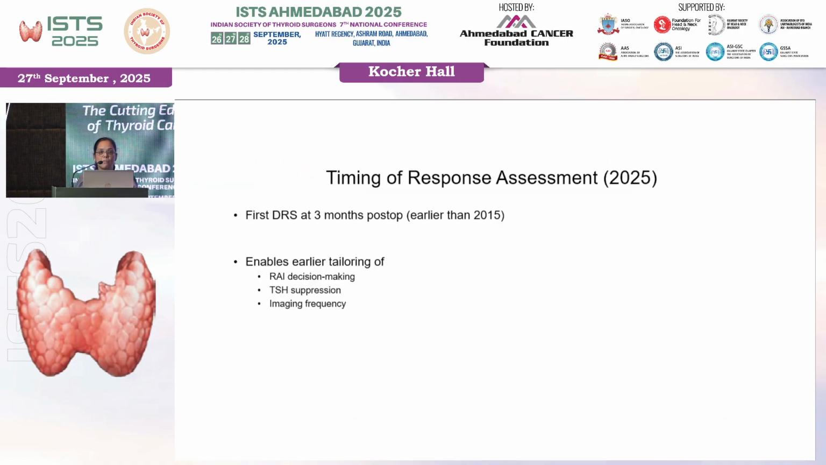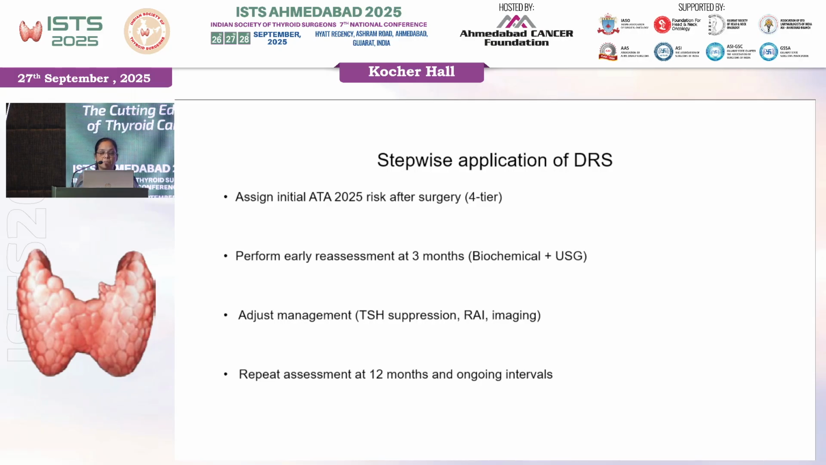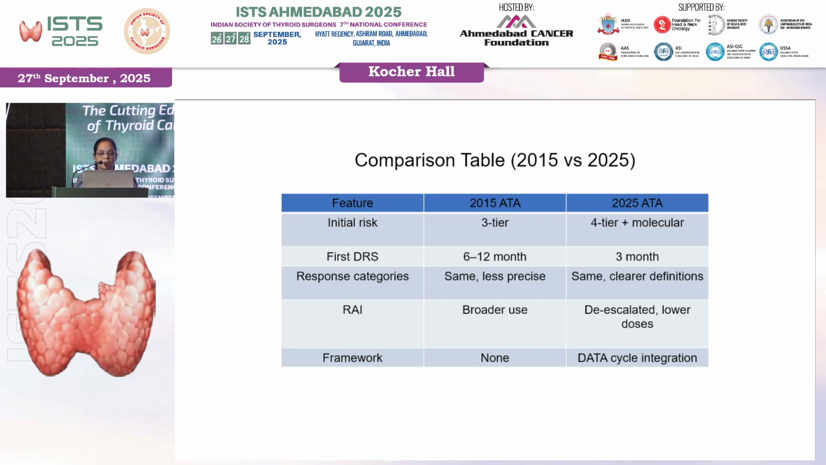So now for 2025, the risk assessment usually is done at 6 to 12 weeks. That is, it can be done around 3 months, much earlier than the 6 months, which was in 2015. I think we all know that. Accordingly, we can tailor the decision making for the RAI, TSH suppression, and if we need imaging for further surveillance and treatment. This is again the repetition. So how are these two actually different?